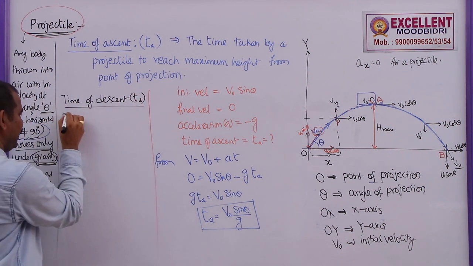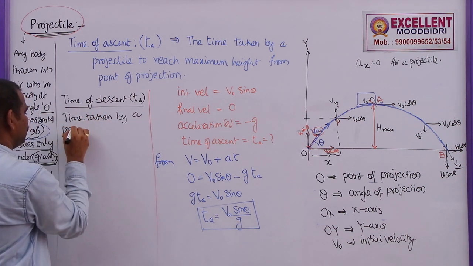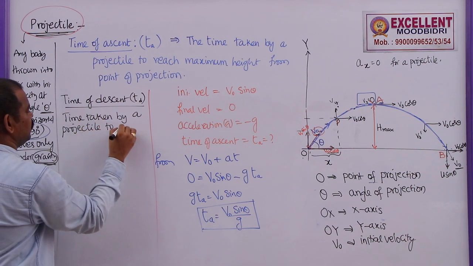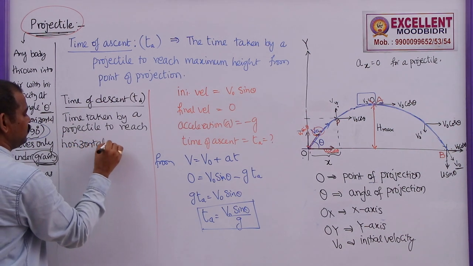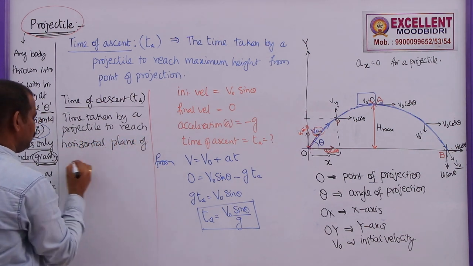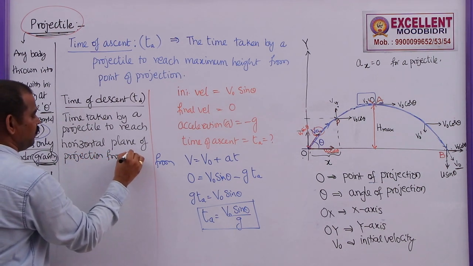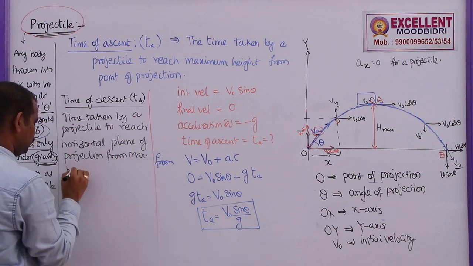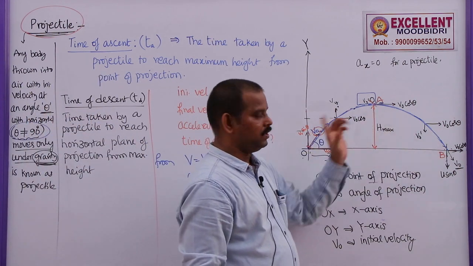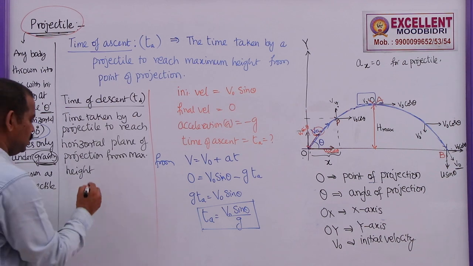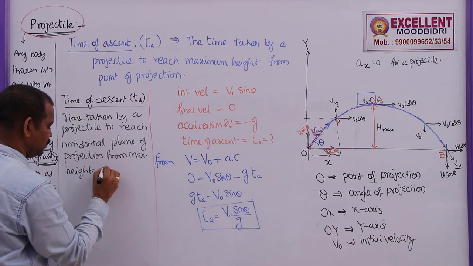That means the time taken by this one to reach this point P from A. So, in this case, what are the known values? Here, the initial velocity we do not know. We can say that the displacement is h max.